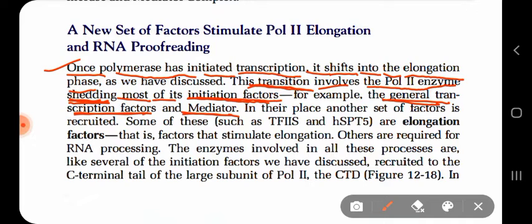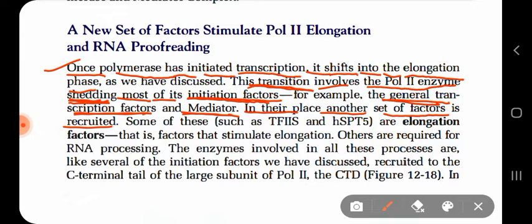Now in that place, which transcription factor will come? In place of the initiation factors, elongation factors will come, obviously. So in that place, another set of factors are recruited for elongation.